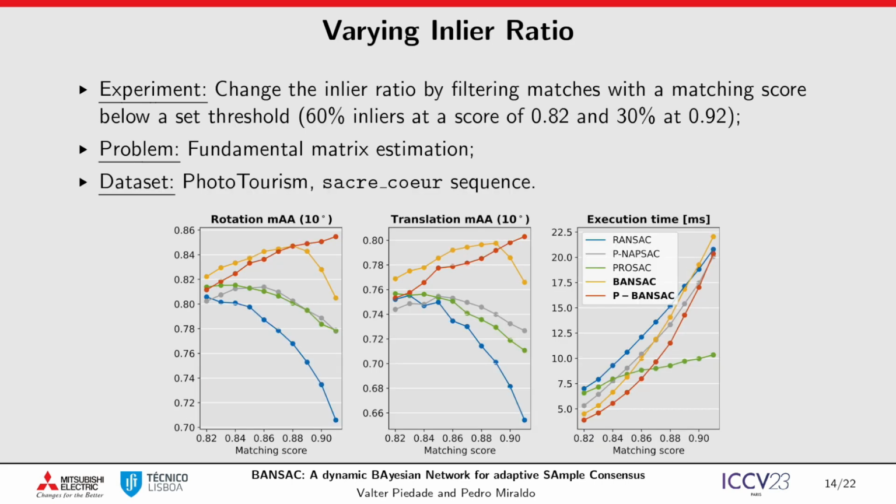For our second experiment, we vary the inlier ratio of the data by filtering matches based on their matching scores. The only differences between the methods are the sampling strategy and stopping criterion. We observe that our methods are the most accurate and efficient, even at lower inlier rates, meaning that our sampling strategy is successfully distinguishing inliers from outliers.